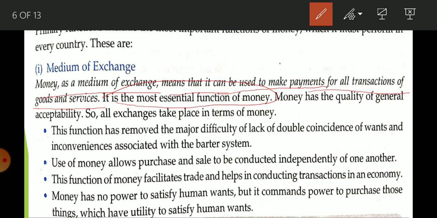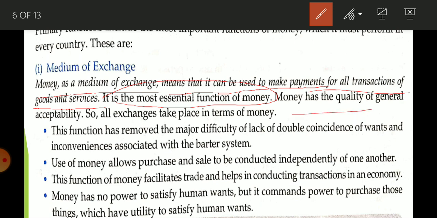You require 20 rupees. If you have 20 rupees, only then can you purchase the pen. If you have only 5 rupees, you cannot purchase that pen. So this is related to making payment for all transactions of goods and services, and this is the basic function of money.